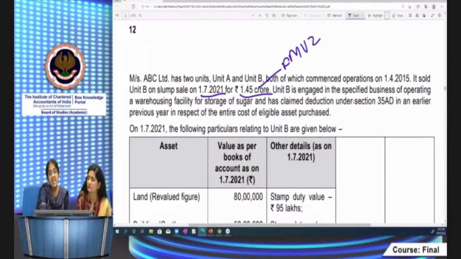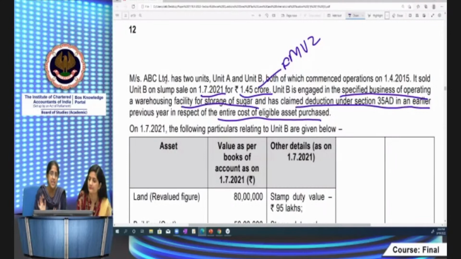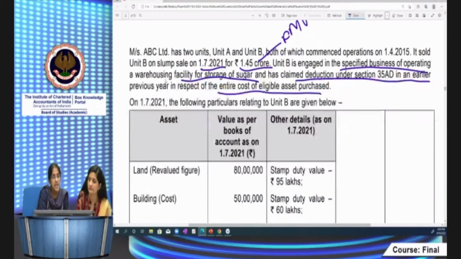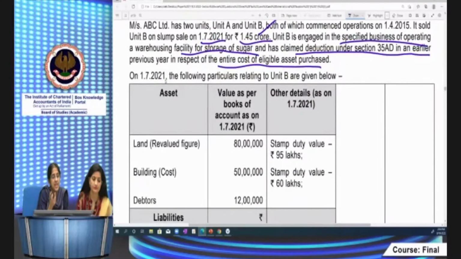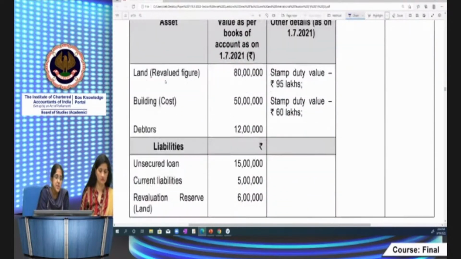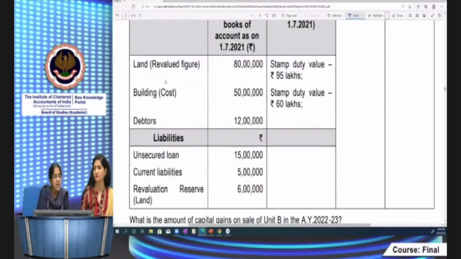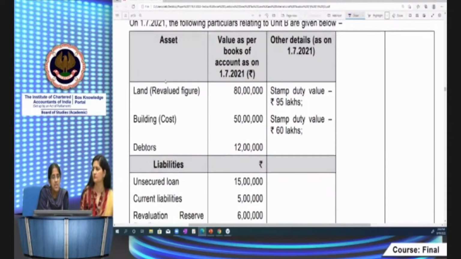Unit B is engaged in the specified business of operating warehouse facility for storage of sugar and has claimed deduction under section 35AD in an earlier previous year in respect of entire cost of eligible asset purchased. So the 35AD will come into picture now. How it will come into picture, we'll see. What are the eligible assets? What are the values of assets they've given? Land they've given, building they've given, debtors they've given. Then liabilities may be unsecured loan, current liabilities. Revaluation reserve, which we'll have to exclude.